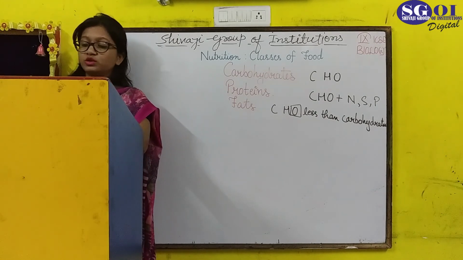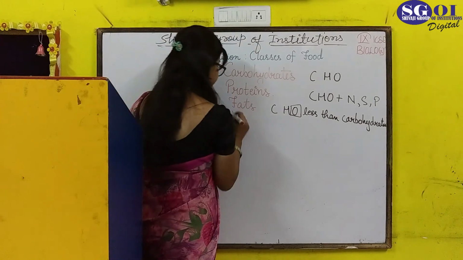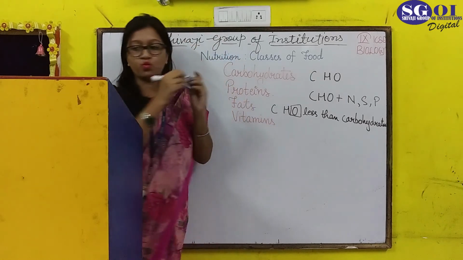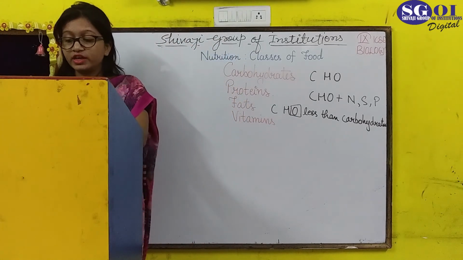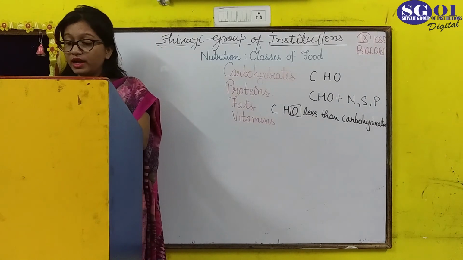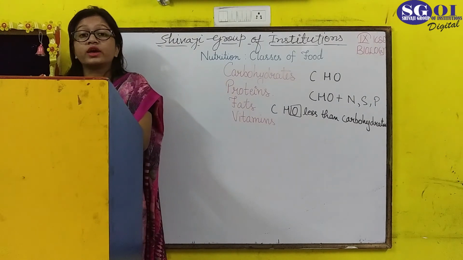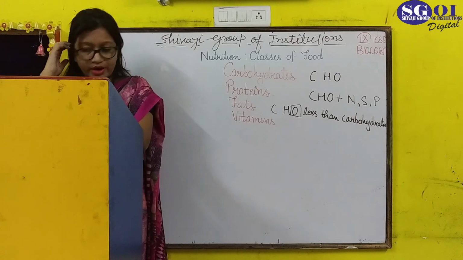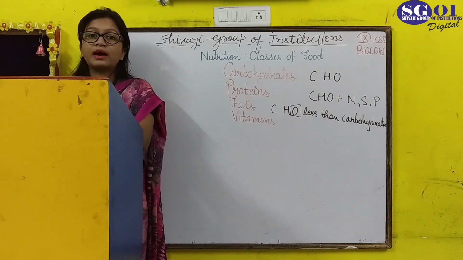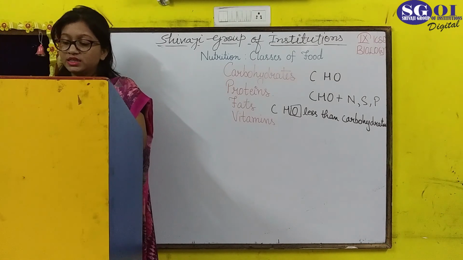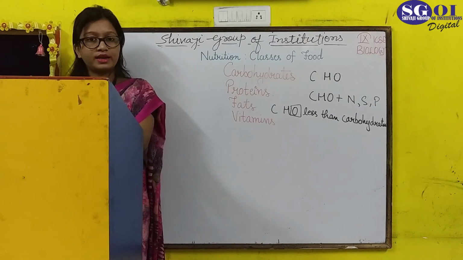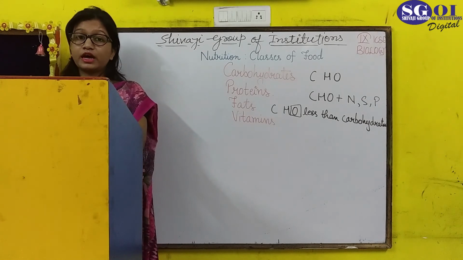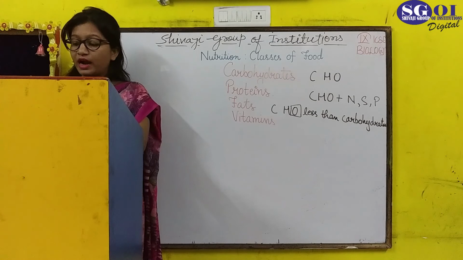After that, coming to the next nutrient, which is vitamins. What are vitamins? Vitamins are neither energy giving nor body building substances. They are essential for catalyzing many biochemical activities in our body, and basically they help in the release of energy from carbohydrates and fats. The term vitamins was given by C. Funk in 1911. They are complex organic compounds which are required in small quantities in our body, and they are of 2 types: water soluble and fat soluble.